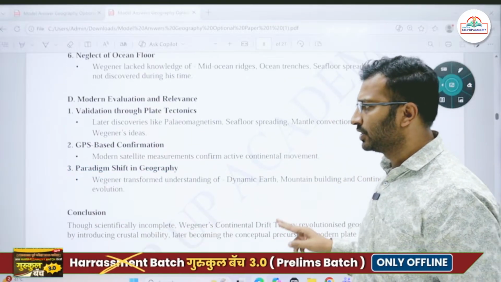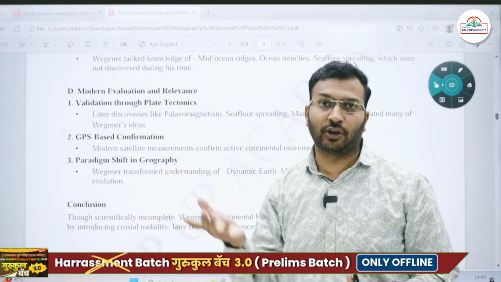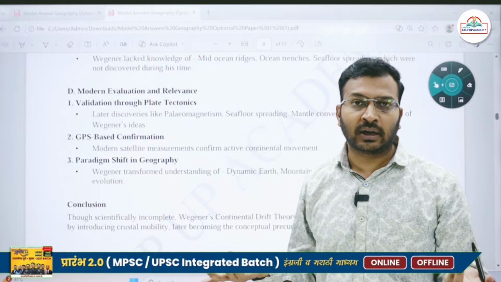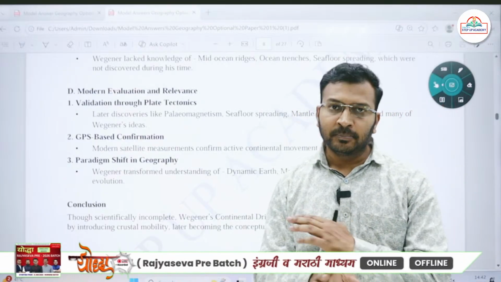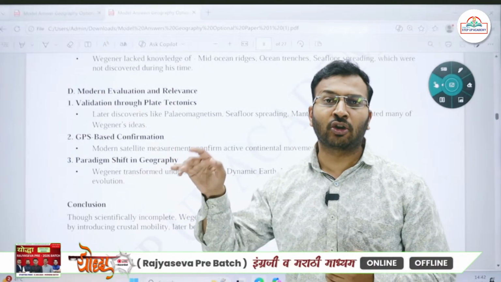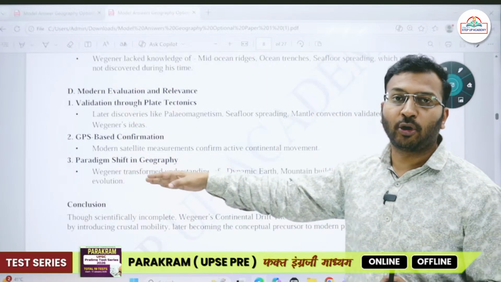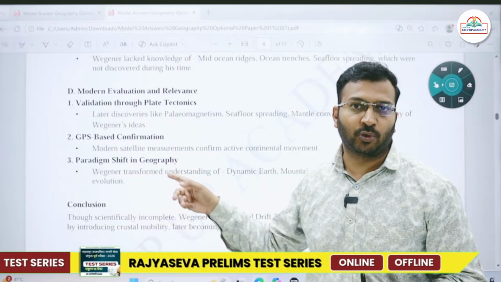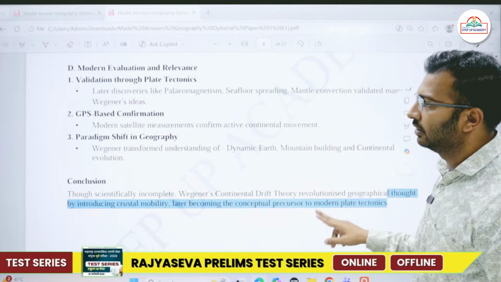Then, paradigm shift in geography. There was a paradigm shift, a sudden change of thought. Before that, people were not aware why there are earthquakes, why there are volcanoes, why the continents are moving. Before Wegener, people were thinking, but definitely not in that concrete way. But he provided the base for it. So just end on a positive note, that this paradigm shift in geography was provided by Wegener. Summarize all these things in the conclusion part.